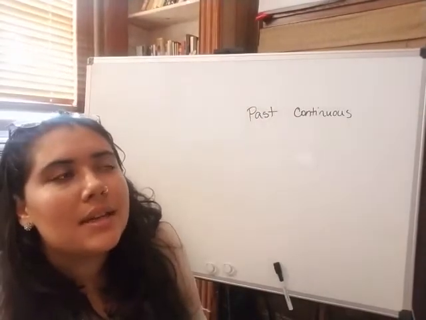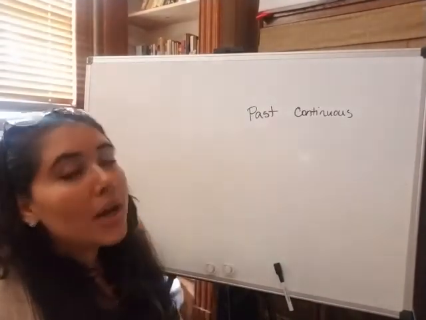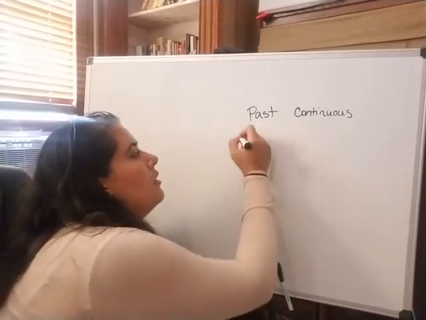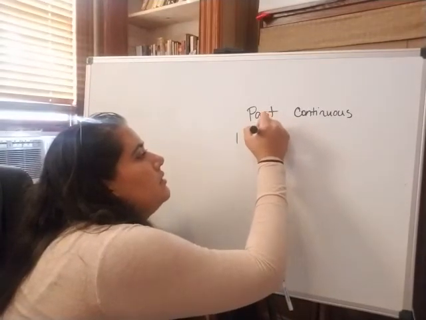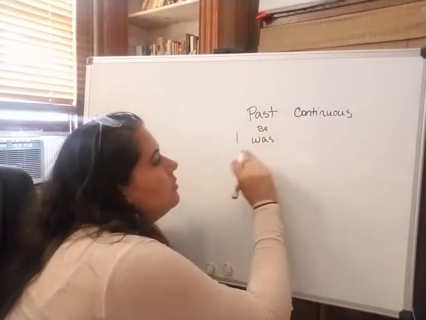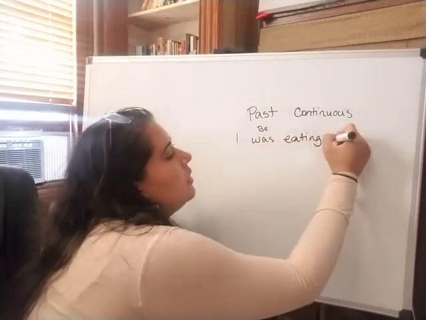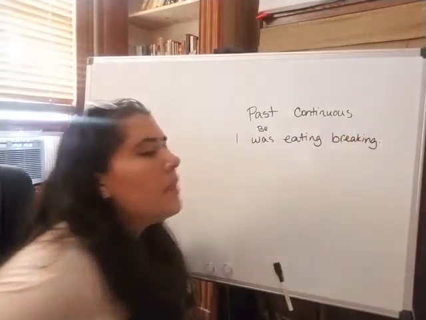But if I wanted to say it in the past continuous, right? So I was eating, right? Same thing. So we have I was, this is the verb to be. I was eating. I was eating breakfast. Okay. So this means, right?